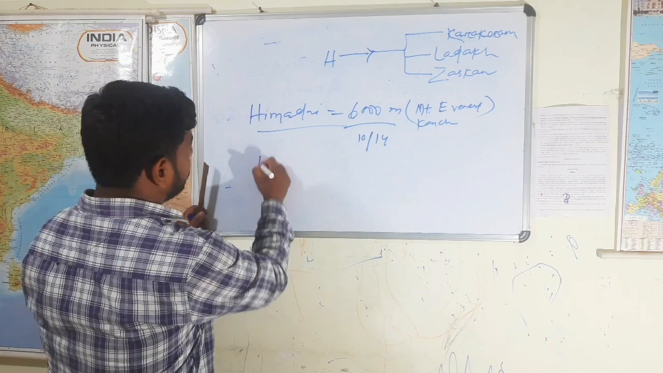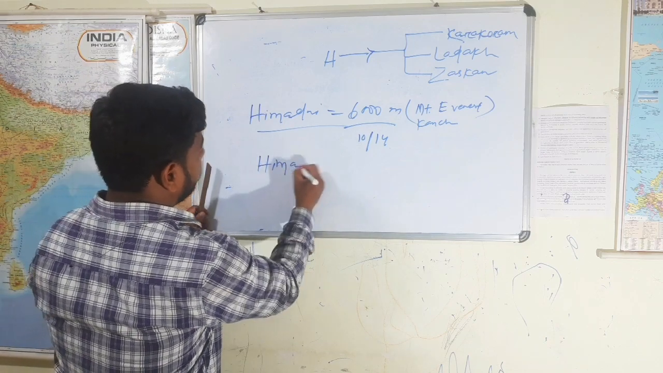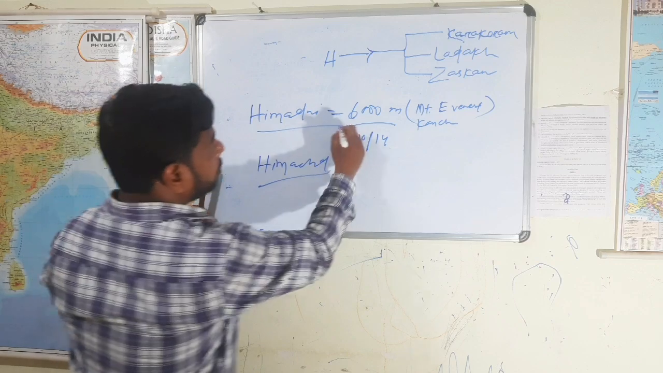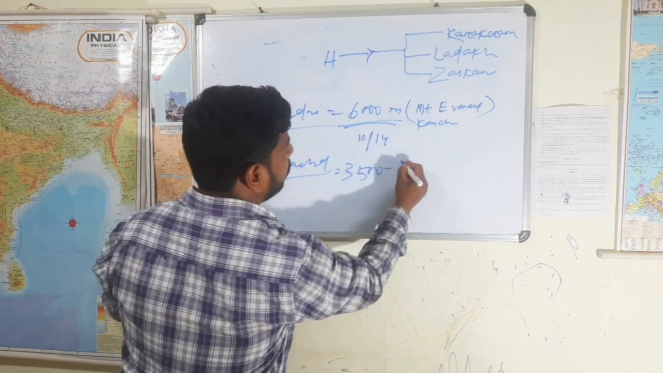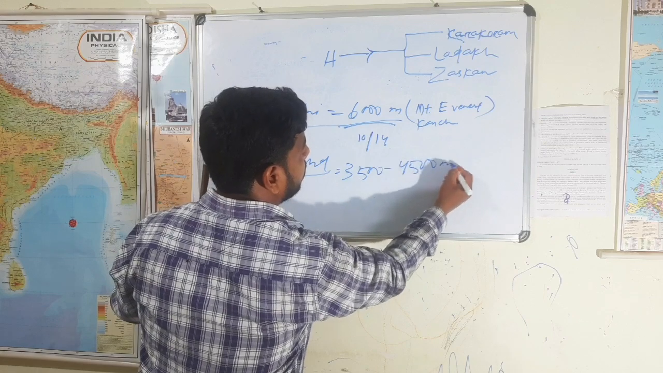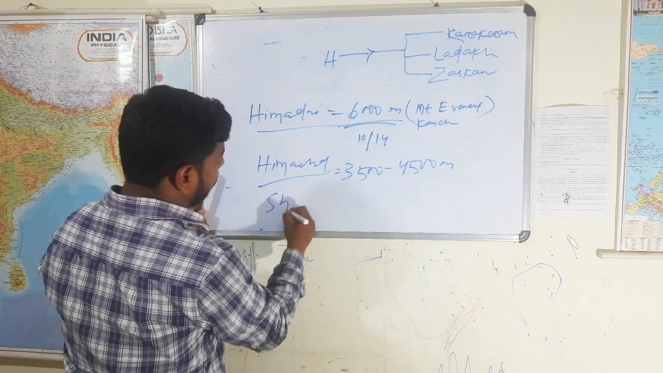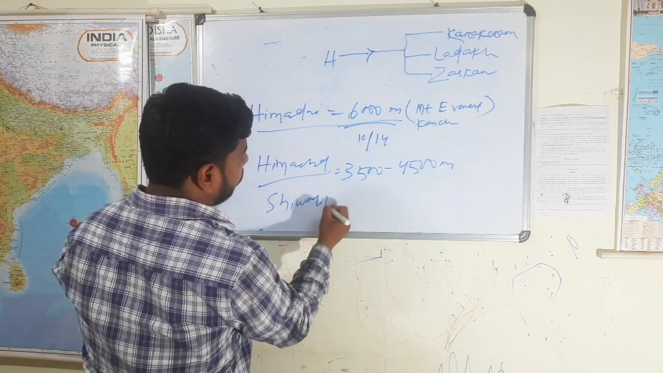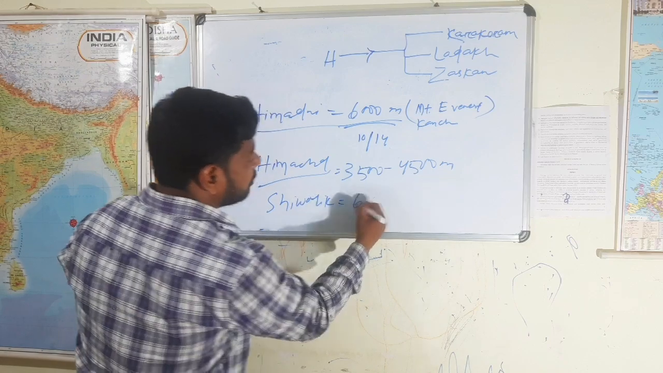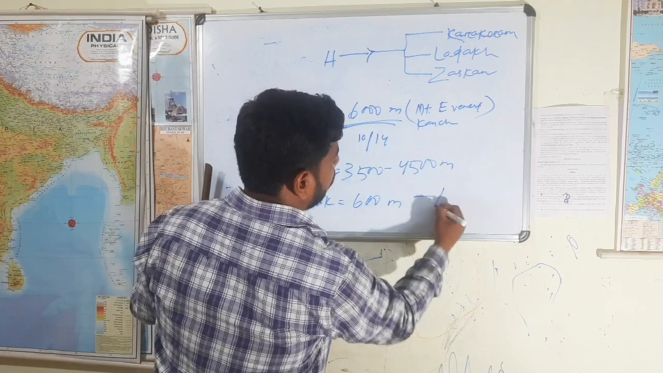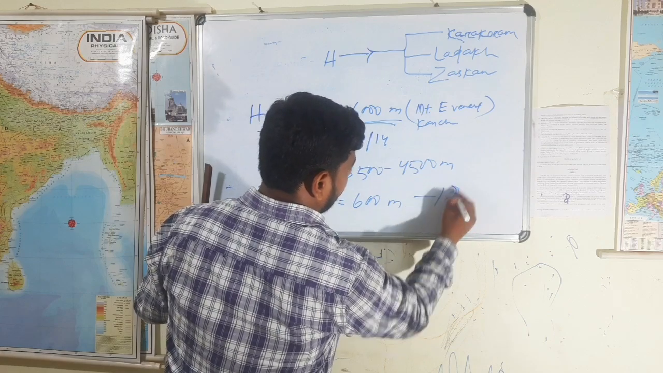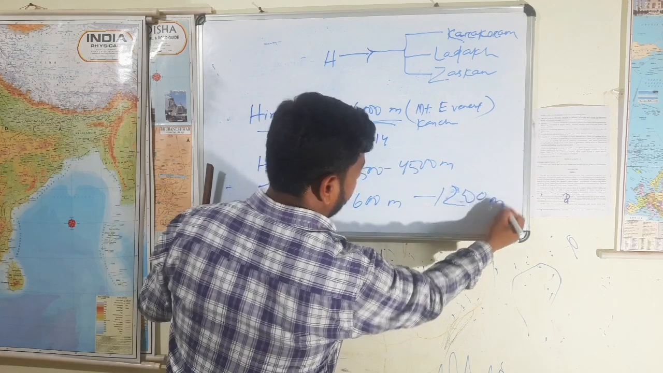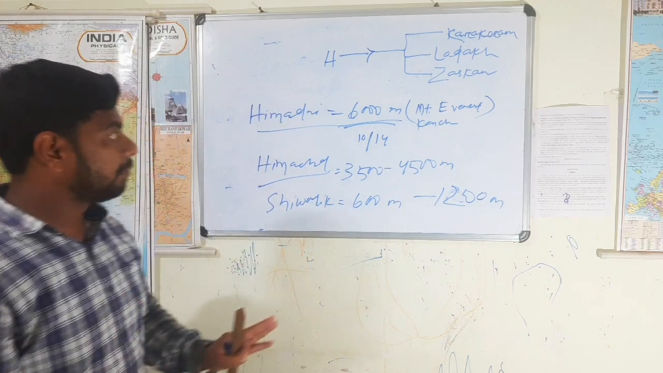Next one is the Himachal. I told the average height of Himadri is 6,000 meters. Here it is 3,500 to 4,500 meters. In the case of Shiwalik, it is around 600 meters to 1,200 meters. Fine, clear.